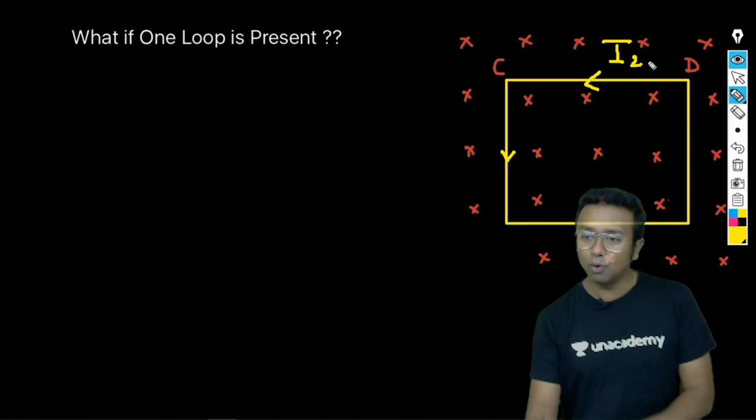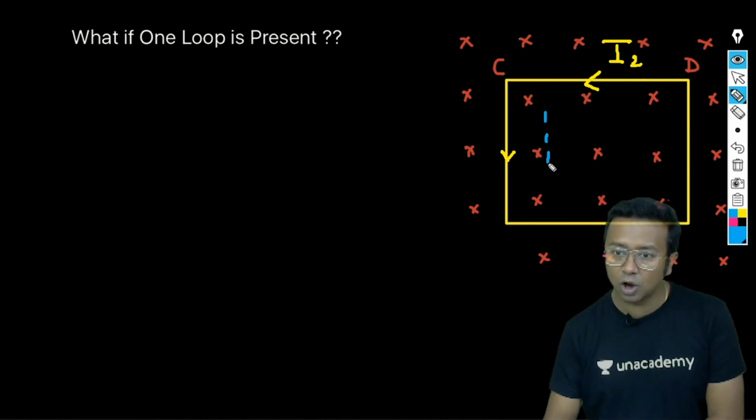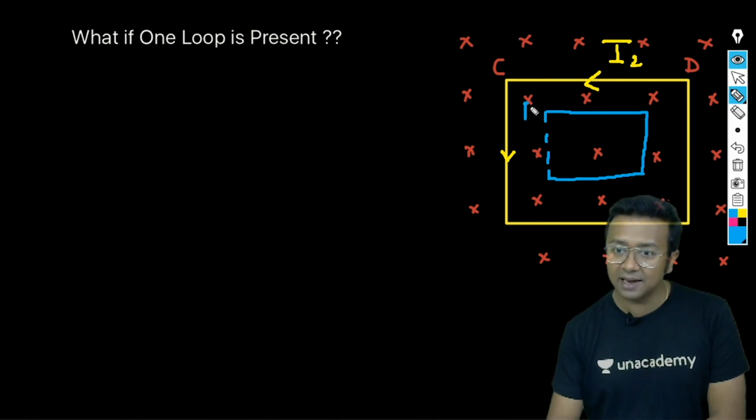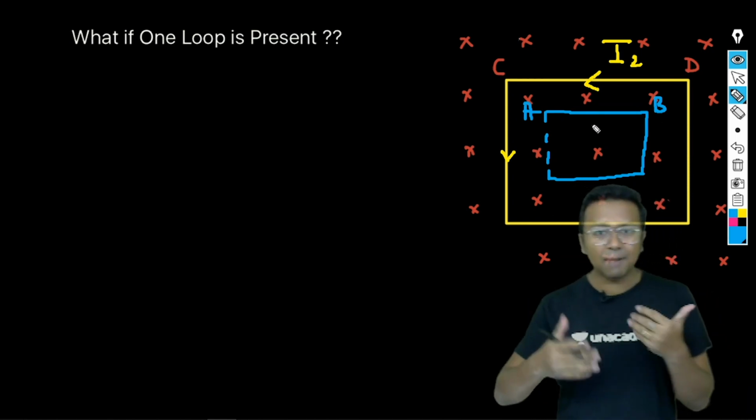D to C. Now, inside you have got another loop, which is the smaller loop. Let's say this is the smaller loop that we have out here. So let me just finish this smaller loop out here, and this is my loop AB. If you look at this portion inside this loop, see what is going to happen eventually.